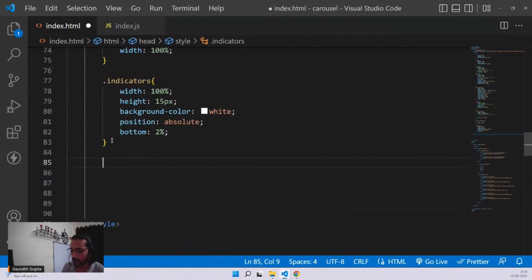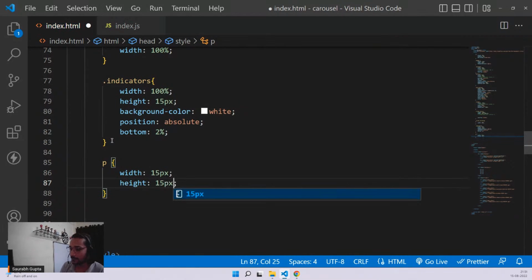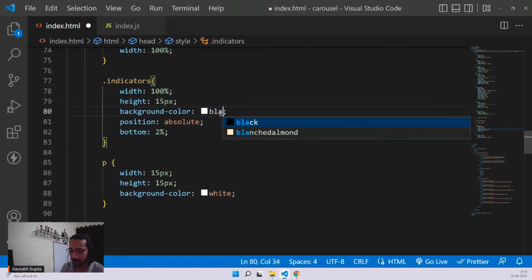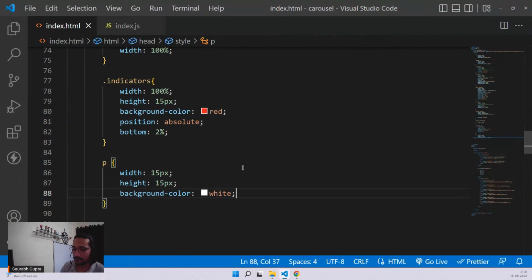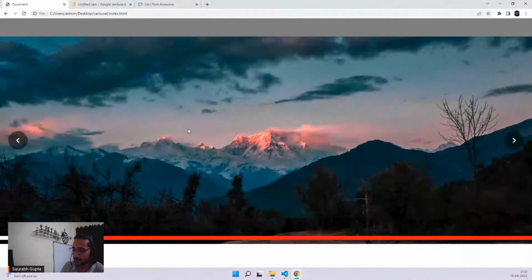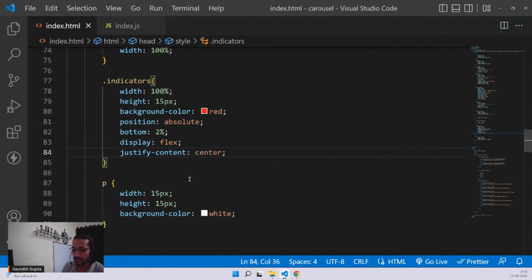Okay. So now all the P's will have a width of 15 pixels, a height of 15 pixels, and a background color of white, because I'm going to make this parent black again. You can make it red, but you can see it. Display flex. You can see, guys, the 5 elements here in one line. See this white area? That's your 5 P's. Let's move it to the center quickly. So for that, specify justify content center.